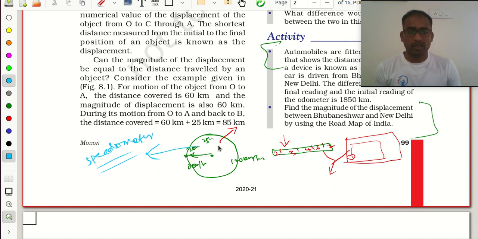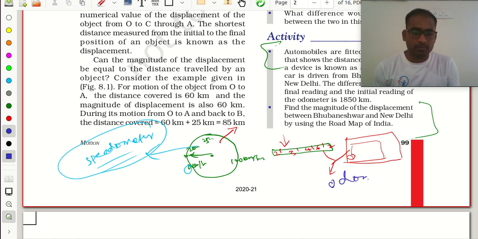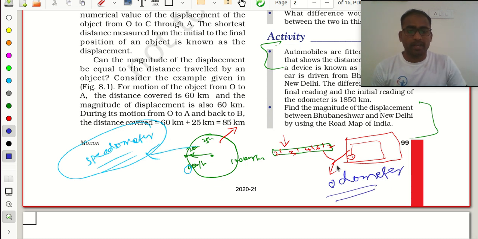This is a speedometer. Suppose I do not move, my speedometer indicator will be at 0 only, and if I move with some speed, that speed will be indicated here. So this is known as a speedometer. Next, we will be having another. This is known as an odometer.